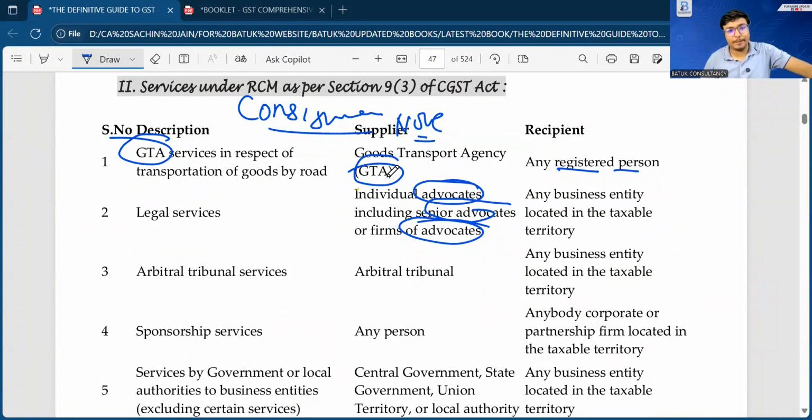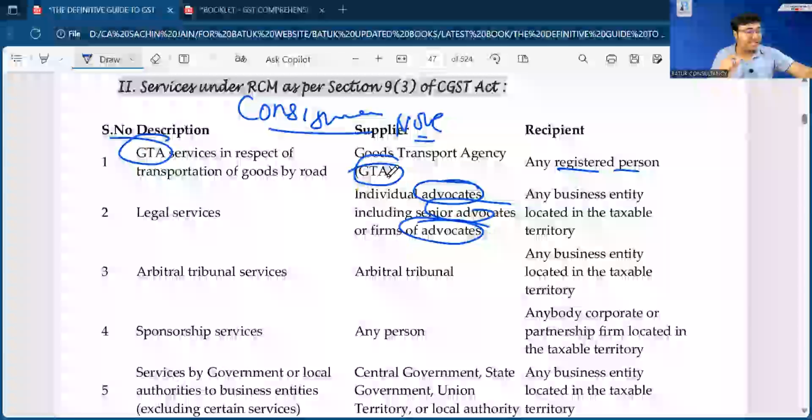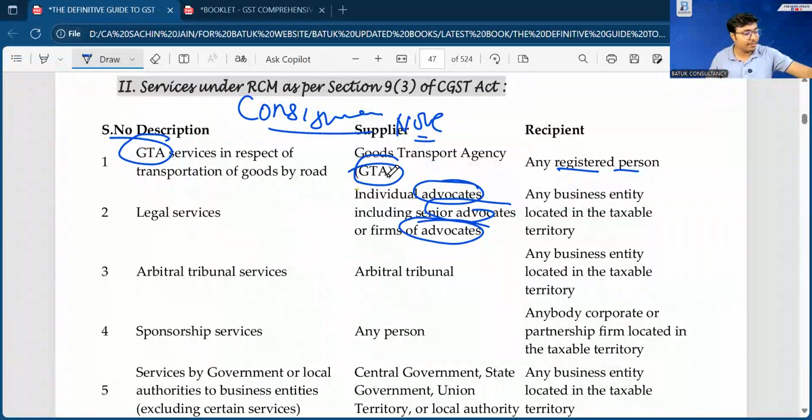We are doing one mistake. What we are doing? We are showing the audit fees as a legal expenditure. In that case, prima facie, through the analysis of financial statement, departmental authority is saying that you have booked it as a legal expenditure. Why you have not paid the RCM?